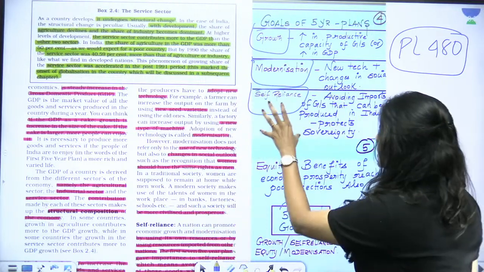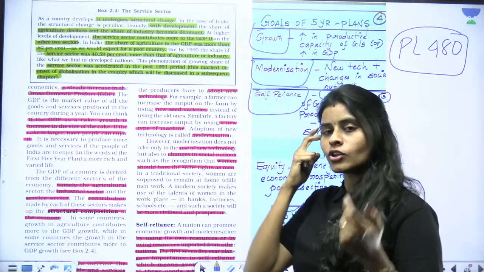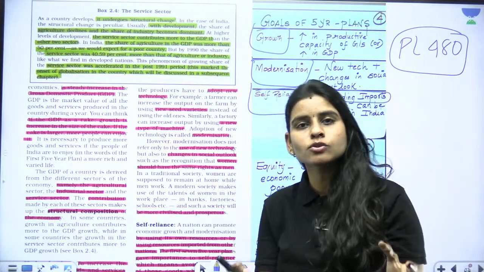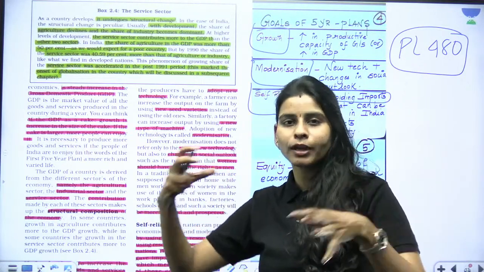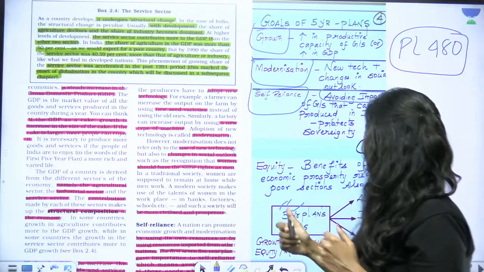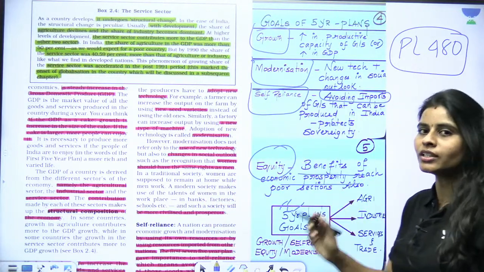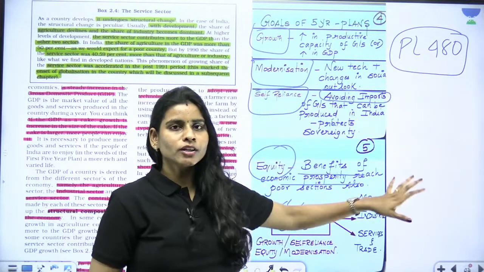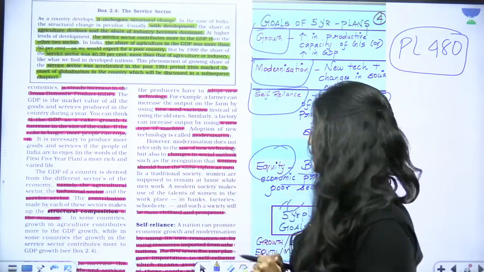So this is about self-reliance, avoiding the imports. That is again going to cost you expenditure when you are spending so much on imports. When you have the resources within your country, why do we have to import it and pay for it, right? We have to make use of it properly. And talking about equity, the benefits of economic prosperity should reach all sections of the population. So these are the important goals that we had for creating plans in India.